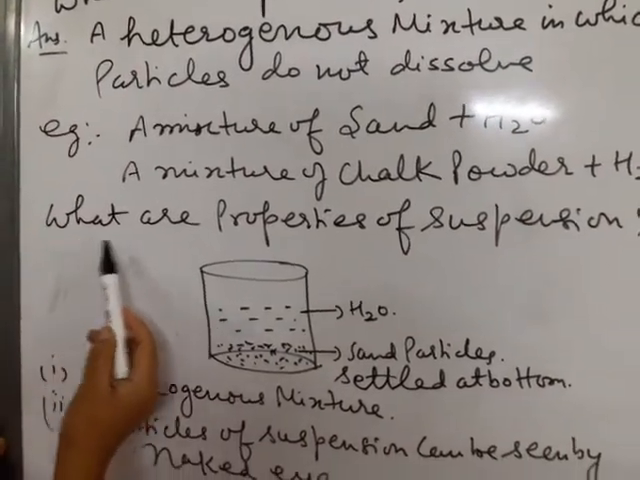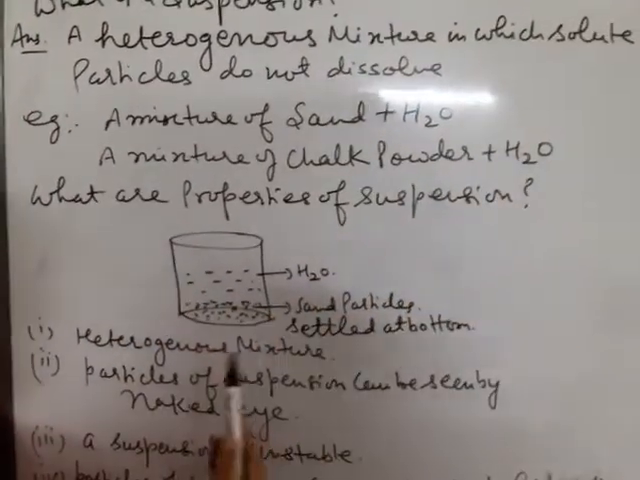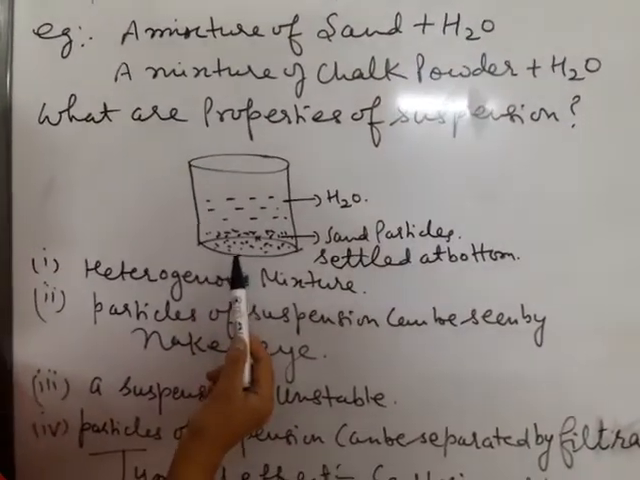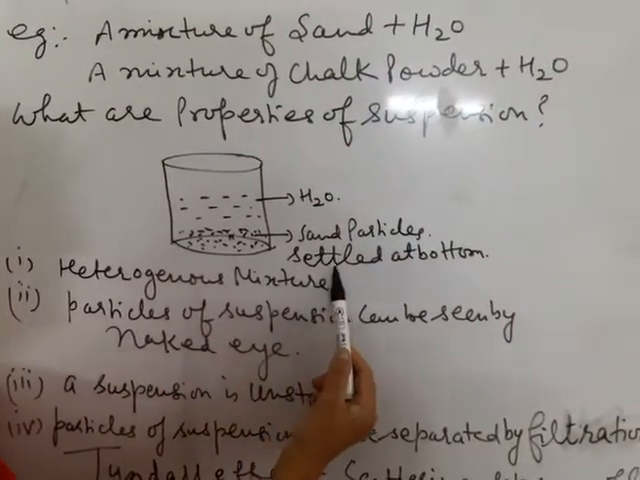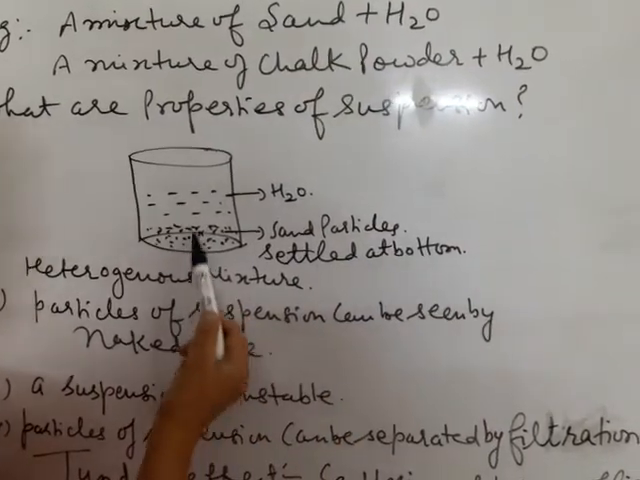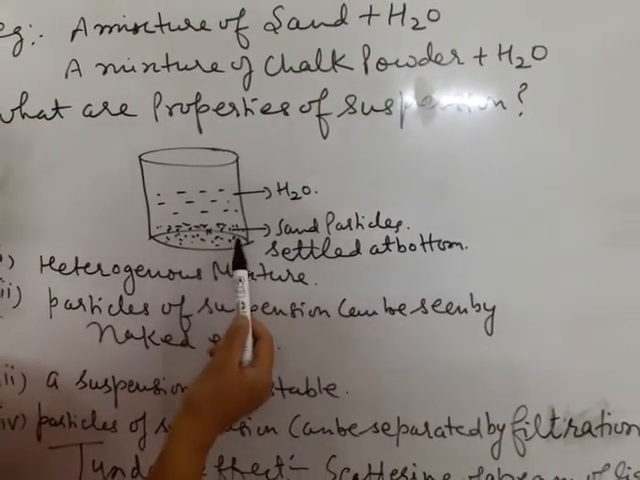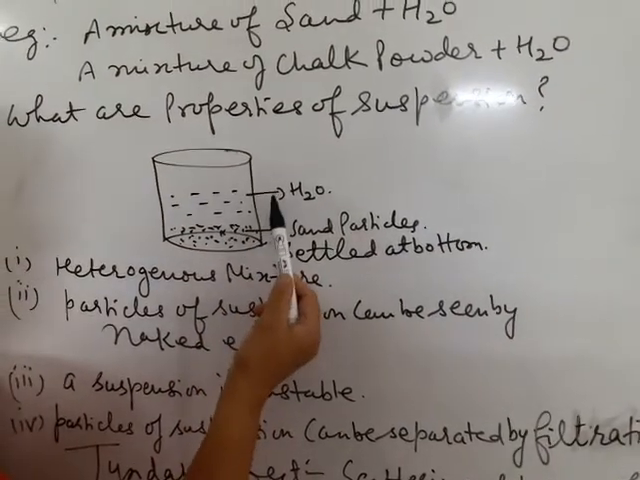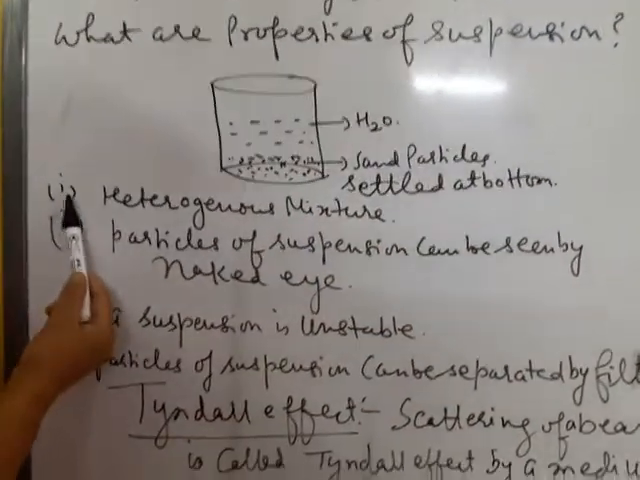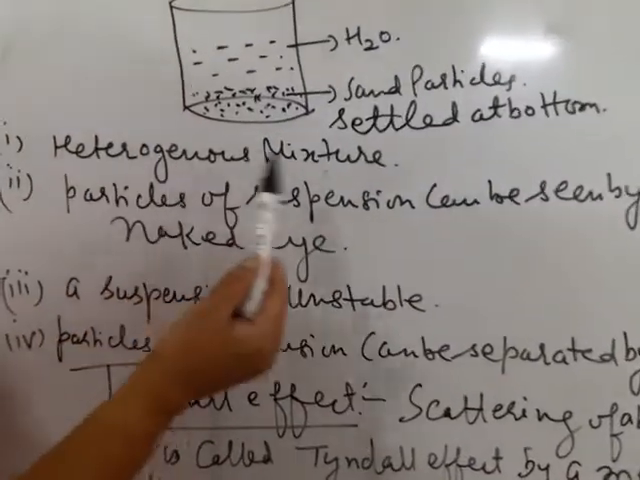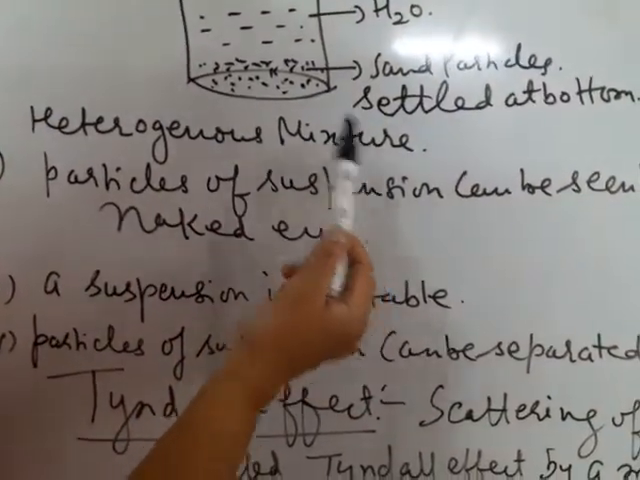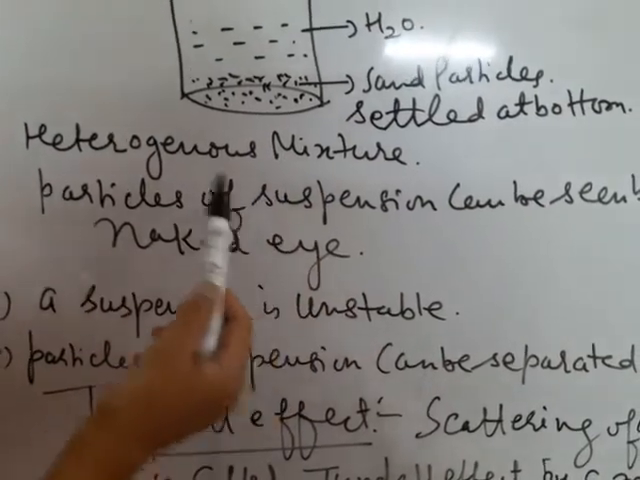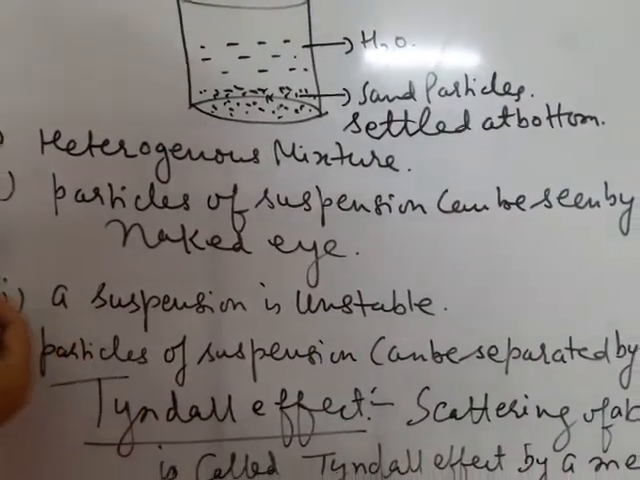Now we will discuss what are the properties of suspension. I have shown an example of suspension here. Sand particles settled at bottom. After some time they settled at bottom, and water remains upwards. A suspension is a heterogeneous mixture. It is not completely uniform throughout. It is a heterogeneous mixture.